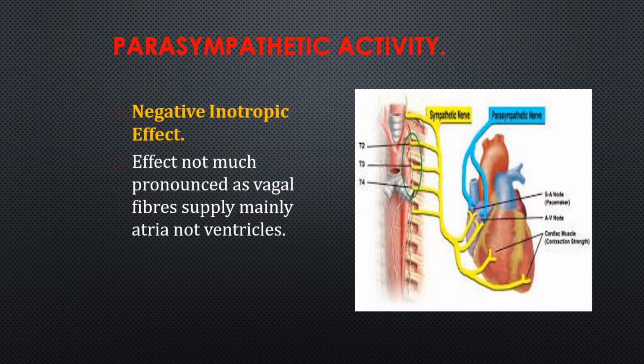And the parasympathetic activity is called the negative inotropic effect. This parasympathetic effect is not much pronounced because vagal fibers supply mainly the atria but not the ventricles, and cardiac output is the amount of blood ejected by each ventricle. So the parasympathetic activity is not much seen in cardiac output. It does not have much regulation on the cardiac output. Only sympathetic activity is the main important determinant of cardiac output.